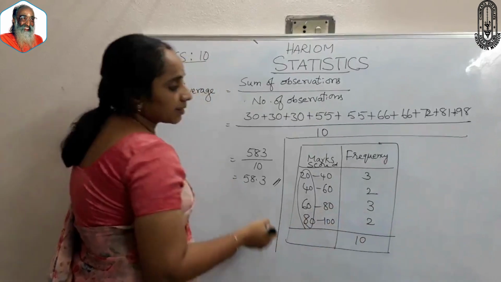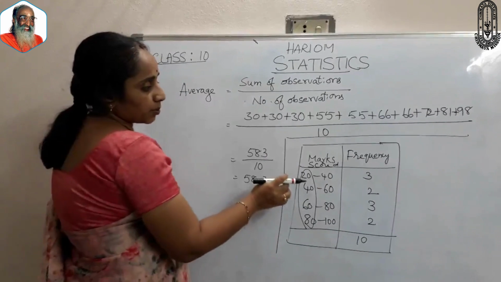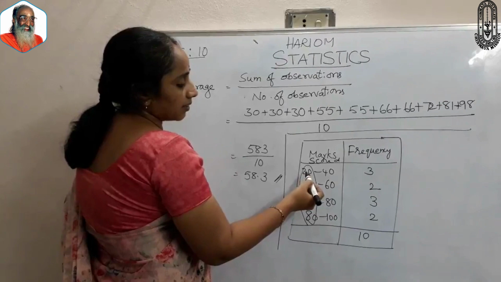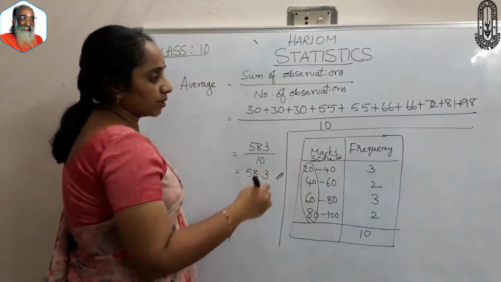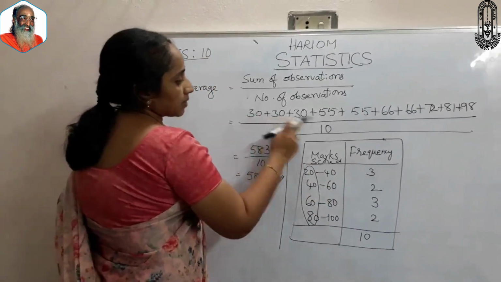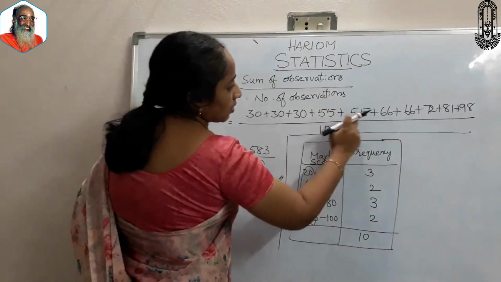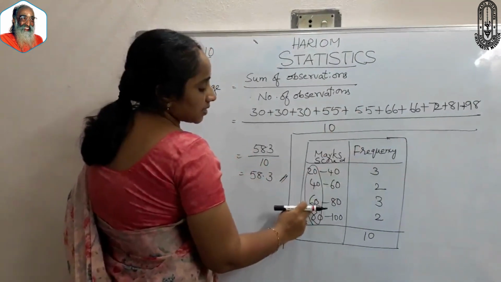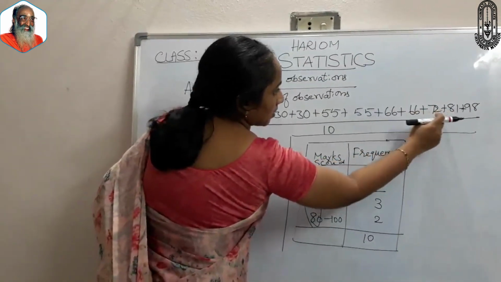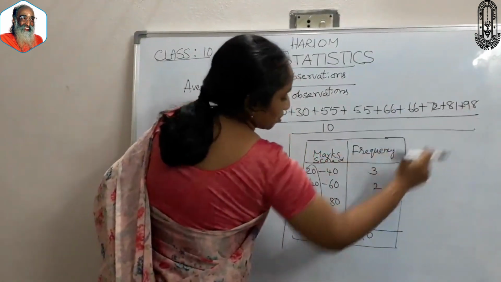And this ungrouped data is settled in a tabular form by making some groups, that is classes or class intervals. Here I have taken 20 to 40 marks: 3 students; 40 to 60: 2 students; 60 to 80: 3 students; and 80 to 100: only 2 students.